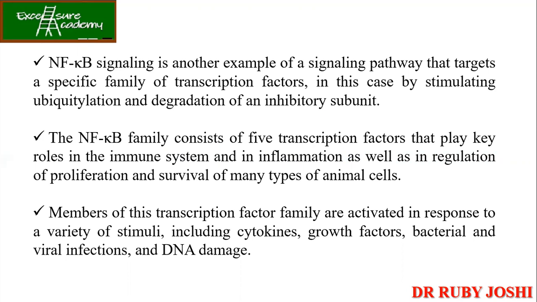For example, it plays an important role in the immune system, inflammation, as well as regulation of proliferation and survival of many types of animal cells. The members of this transcription factor family are activated in response to a variety of stimuli like cytokines, hormones, growth factors, bacterial and viral infections, and DNA damage.